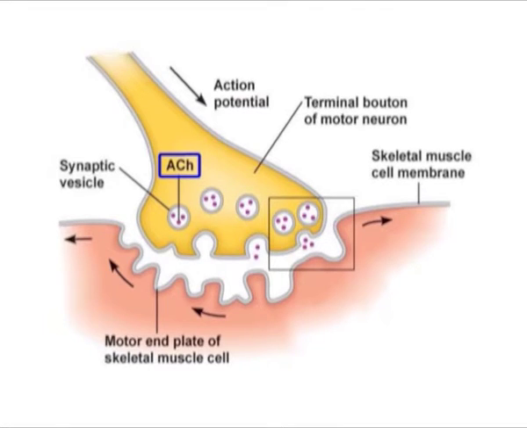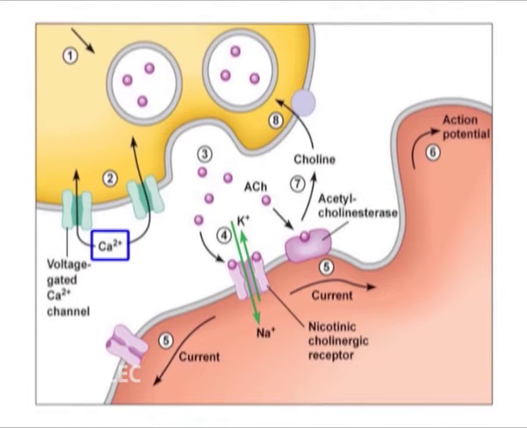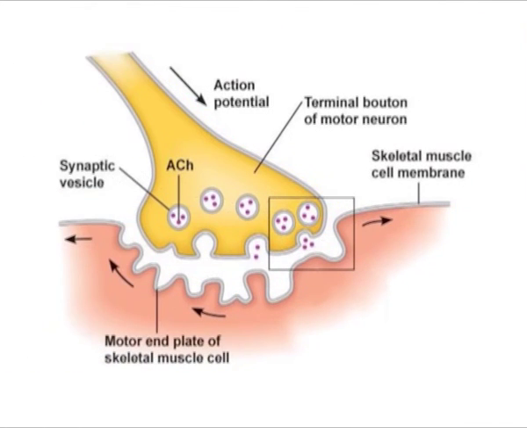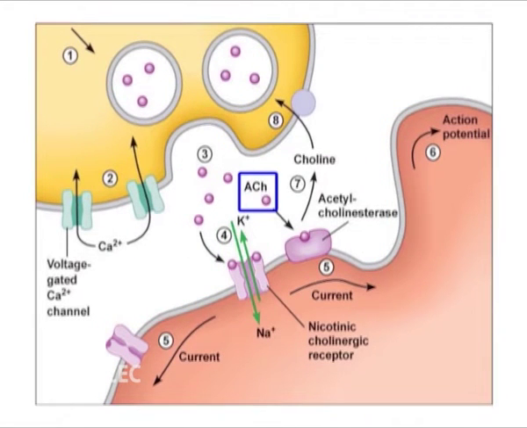Acetylcholine is a neurotransmitter released by motor neurons that binds to receptors in the motor end plate. Neurotransmitter release occurs when an action potential travels down the axon of the motor neuron. It results in altered permeability of the synaptic terminal membrane and an influx of calcium ions. The calcium ions allow synaptic vesicles to move to and bind with the presynaptic membrane on the neuron and release neurotransmitter from the vesicles into the synaptic cleft. From here, acetylcholine diffuses across the synaptic cleft to the motor end plate, where it binds with acetylcholine receptors.